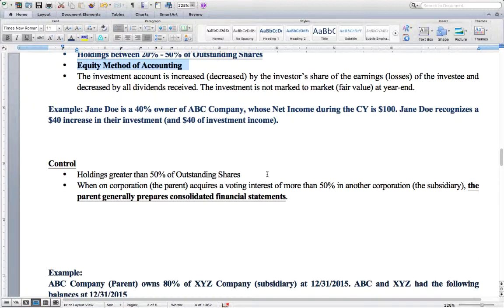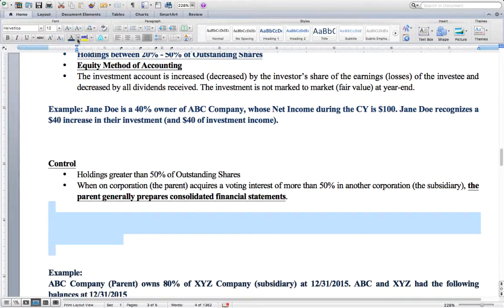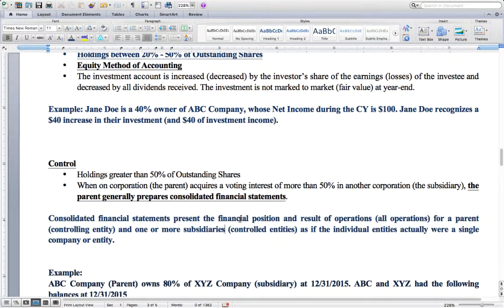Therefore, when you have this ownership of greater than 50% in a company, or I will use the term subsidiary a lot, the parent generally prepares consolidated financial statements. For purposes of this class, if you are presented a problem where company A owns greater than 50% in company B, the parent, which is company A in this example, will always prepare consolidated financials. And to show you how the components make sense, we'll walk through an example here in just a minute.